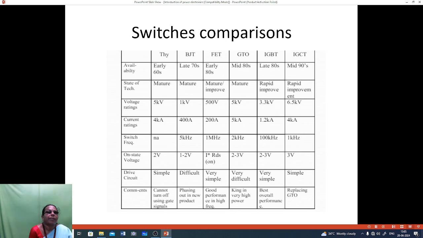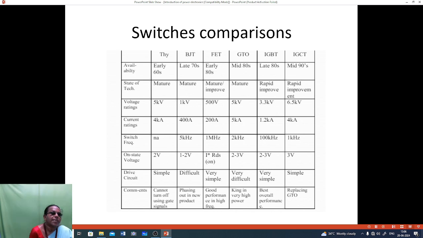Current rating is 4 kiloamps for thyristor, 400 amps for BJT, 200 amps for FET, 5 kiloamps for GTO, 1.2 kiloamps for IGBT, and 4 kiloamps for IGCT. For switching frequency, thyristor is not available, BJT is 5 kHz, FET 1 MHz, GTO 2 kHz, IGBT 100 kHz, and IGCT 1 kHz.